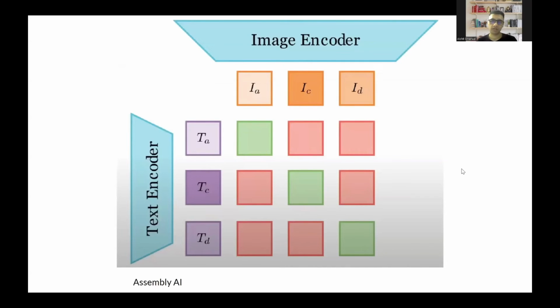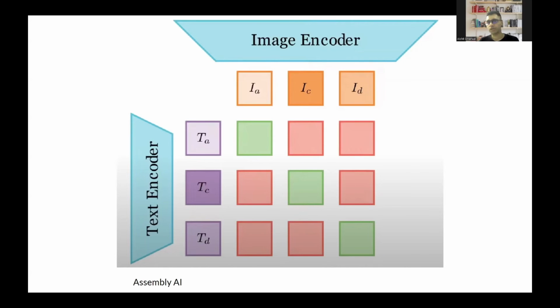Now, how do these actually work? Let's say we talk about a model which can output text and images. Here the model is sort of trained using encoders. You have two encoders, a text encoder and an image encoder. Basically, what these encoders do is they try to convert whatever input they get into some vector. So if you give a text input to the text encoder, it will convert this into a vector.